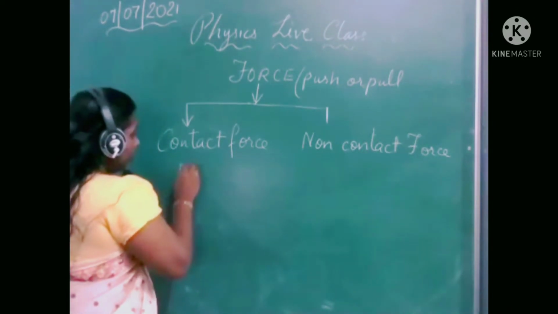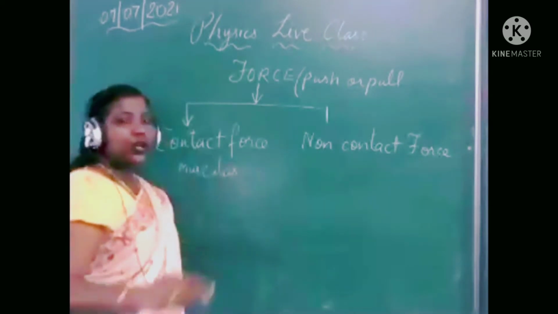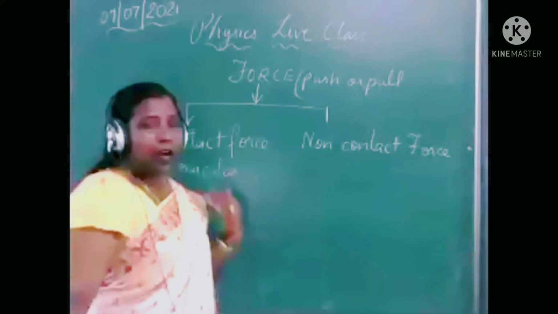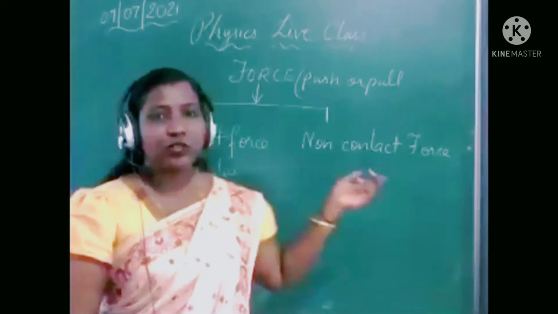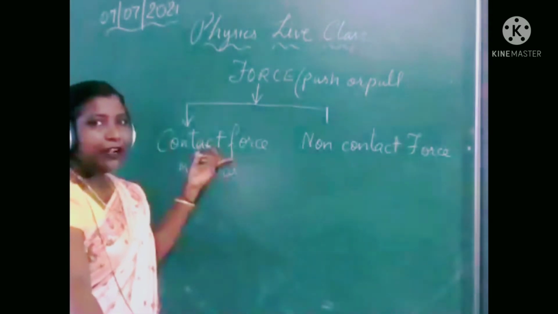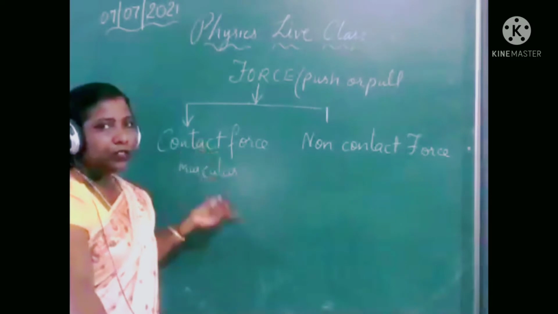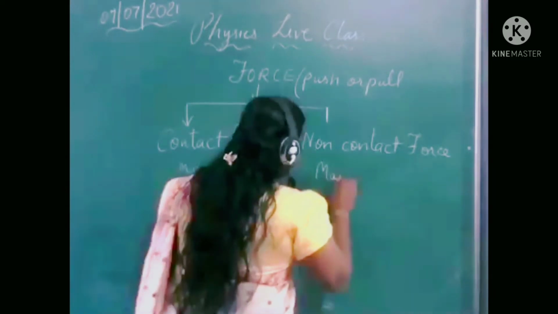See here, muscular force, because we are using the muscles to do some work. Our body we are using to do some work. To hammer the nail also we are using our body. That's why the muscular force will come under contact force. Okay, in non-contact force, there is a magnetic force.